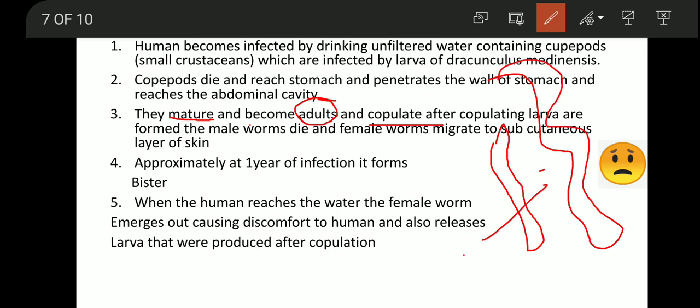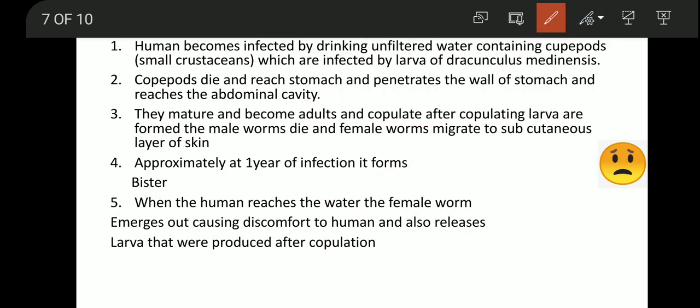They reproduce among themselves and form small larvae. They form many larval forms. Soon after the copulation the male worms die and the female worm will migrate into the subcutaneous layer